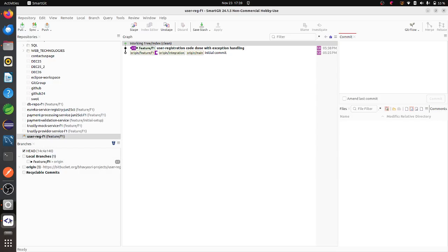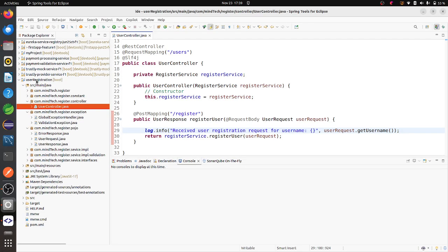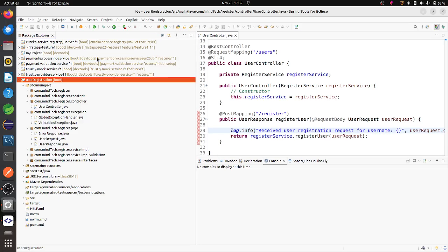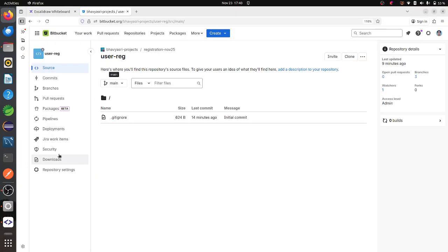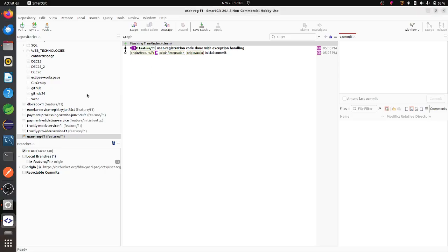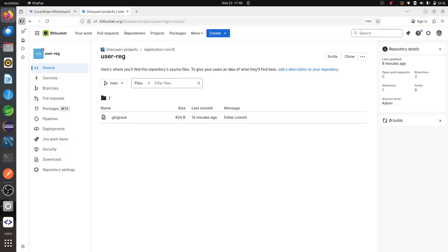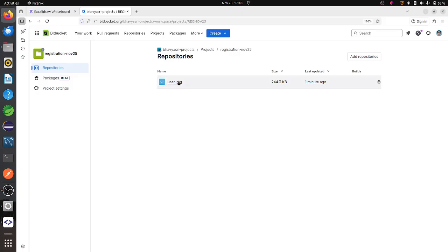Why? Because whatever code I am working on, I haven't imported that cloned file to here. Previously it was not connected with any Bitbucket. The remaining projects are connected with Bitbucket, and it shows some other names also. But as of now, this is just a Spring Boot project, so it is not cloned properly. I want to import whatever file is there here. Now let us see whether my SmartKit changes were pushed to this Bitbucket properly or not. Let us go to this one, and I'll go to this registration file and this repository.